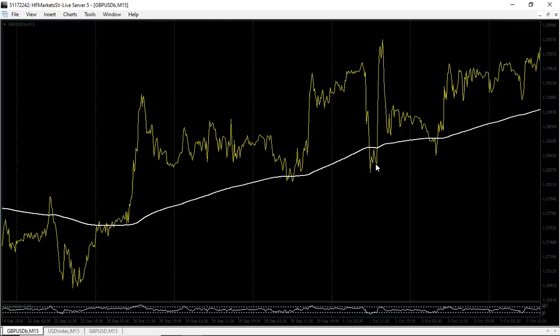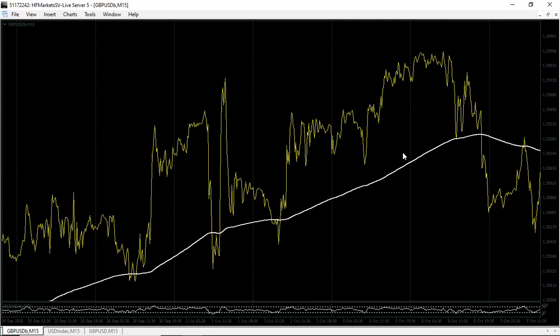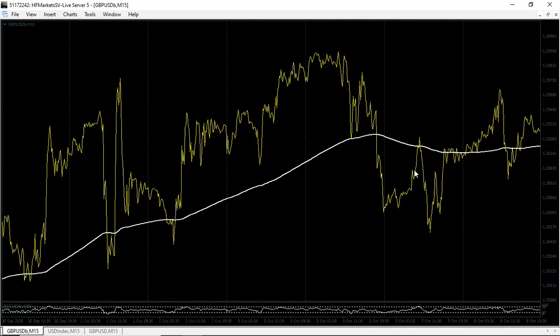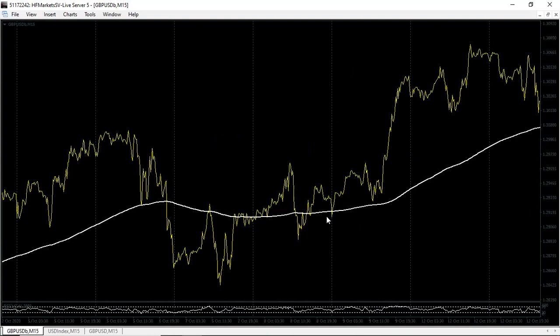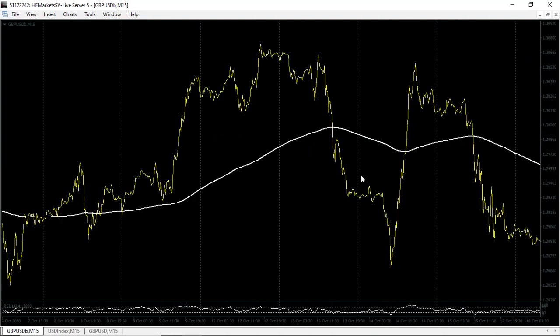All right, so you can see that bam, and then bam, and then bam, and then the market continues to move very well, respecting the moving average very well. Just look at that.